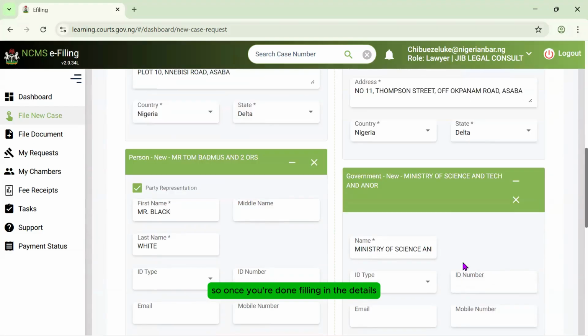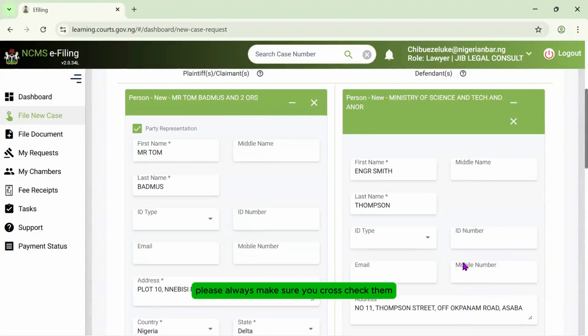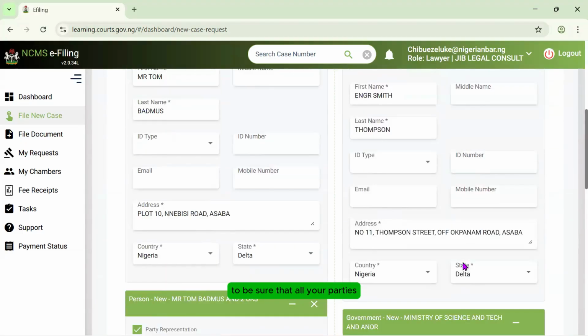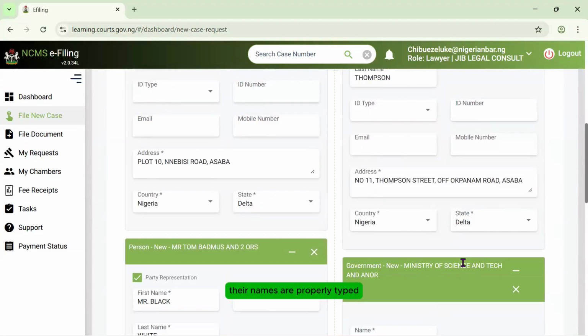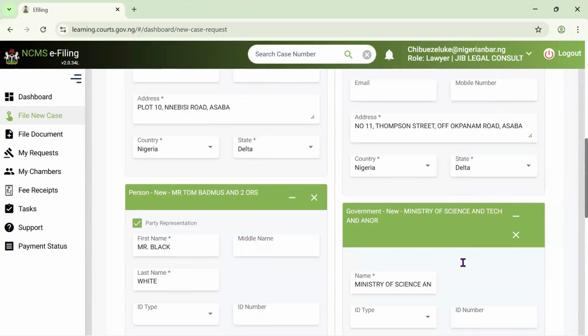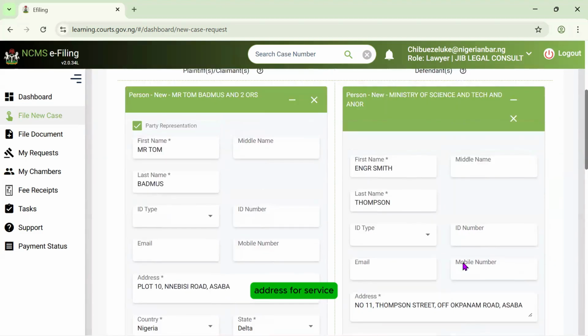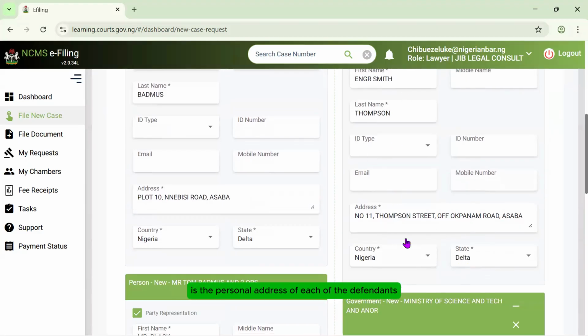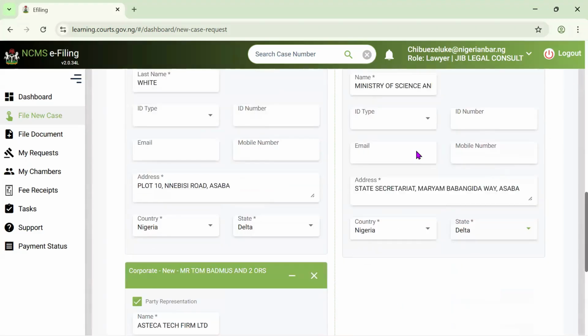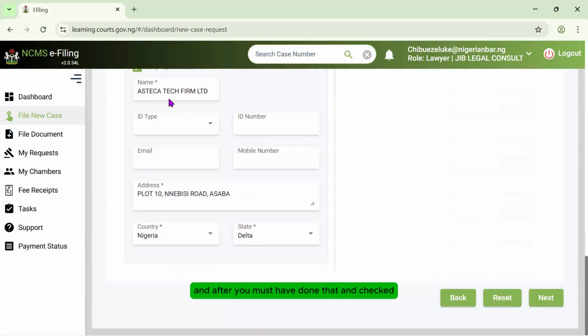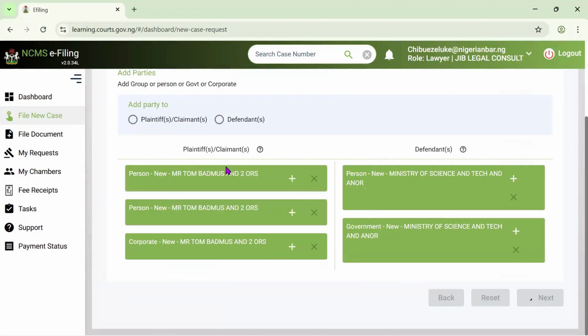So once you're done filling in the details, please always make sure you cross-check them to be sure that all your parties, their names are properly typed, their addresses for service are properly typed. Remember, the defendant's address for service is the personal address of each of the defendants. That is what you should do. And after you must have done that and checked, you click on your next button.